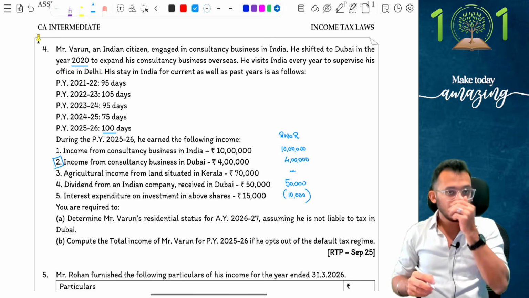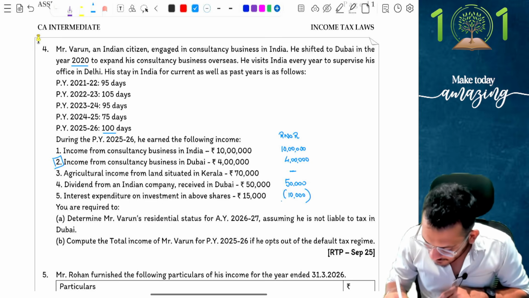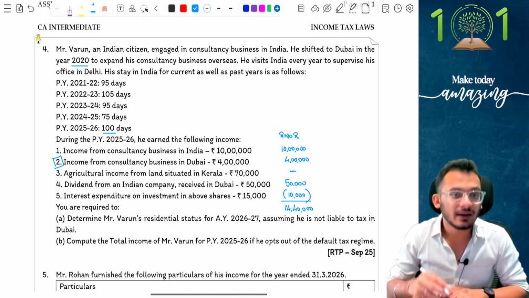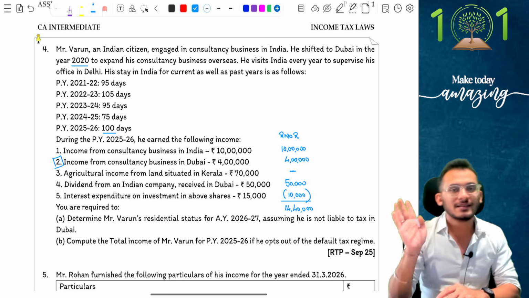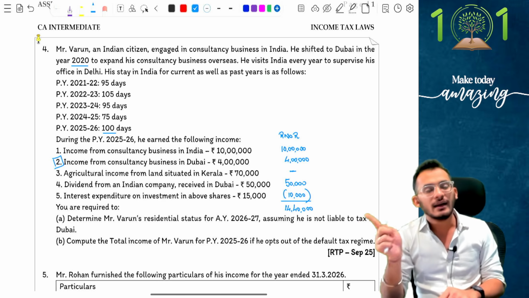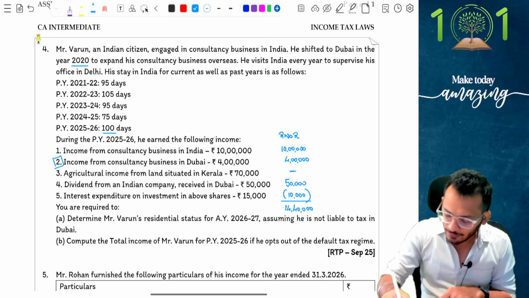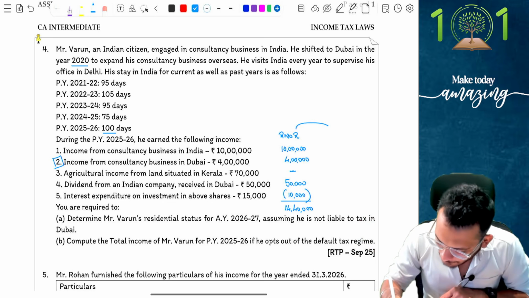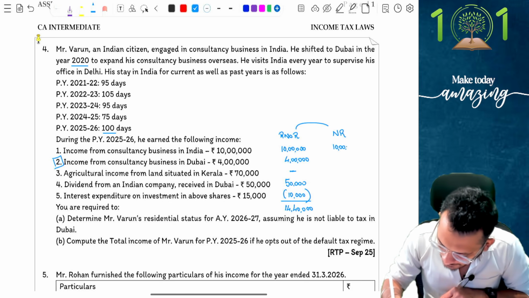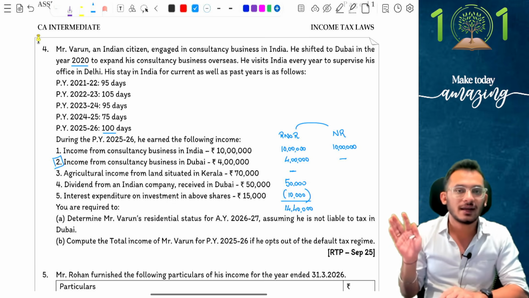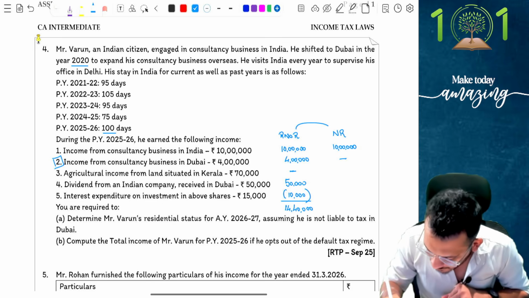Notice carefully, if I make that income of 4 lakhs also, the answer is still going to be 14 lakh 40,000 rupees. Regardless of how I look at it, the income is less than 15 lakh rupees, which means a person who is engaged outside India and is visiting India with an Indian income less than 15 lakh rupees is anyway going to be declared as a non-resident. If I'm going to be declared a non-resident, then the answer remains the same. I'm simply going to say 10 lakh rupees. This income is now not going to be taxable because a non-resident is not going to be taxed on any professional setup in India. This was anyway out.